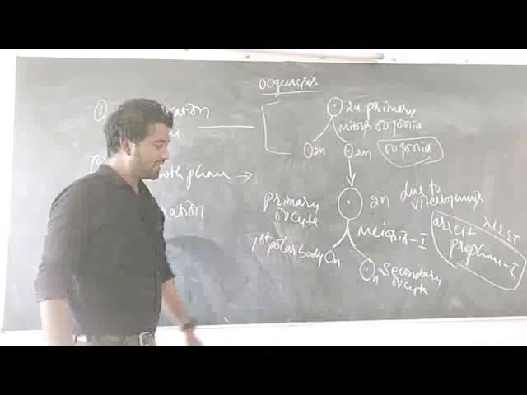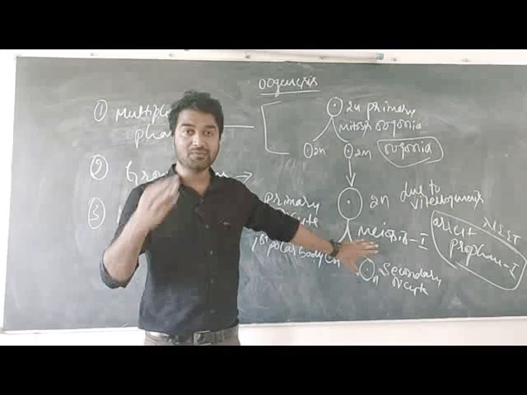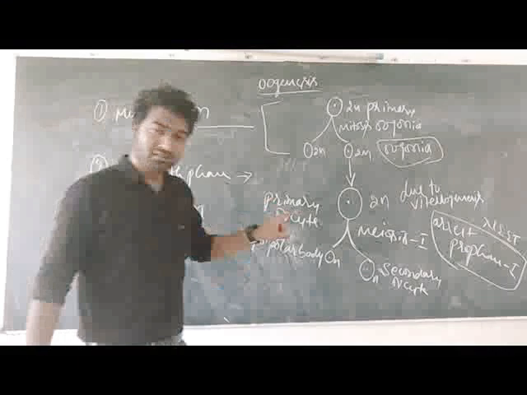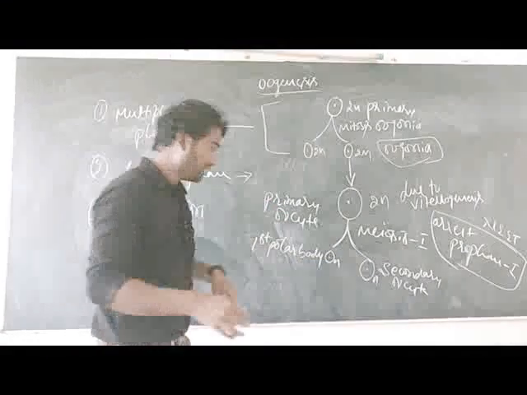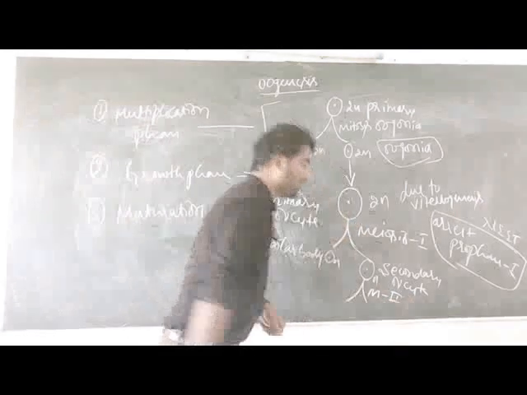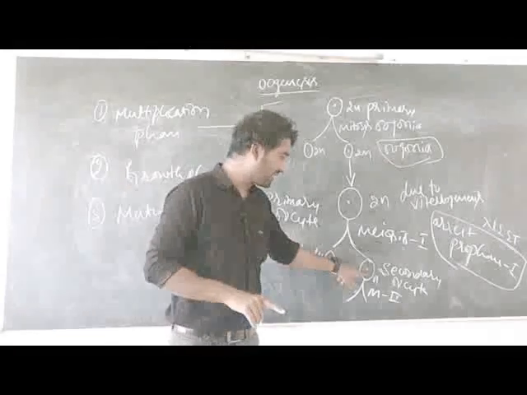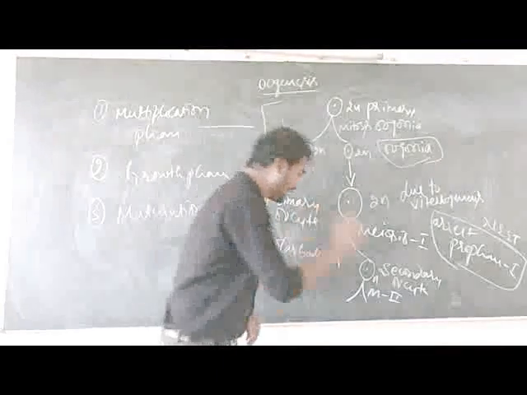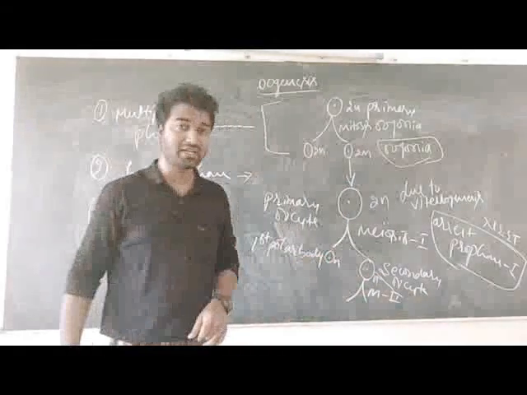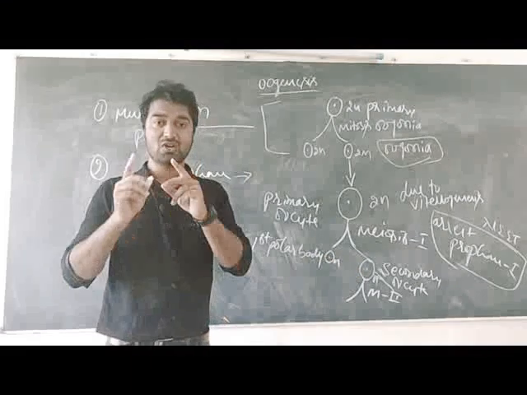And then again this process stops until the entry of sperm into the secondary oocyte. That means this secondary oocyte undergoes the second meiotic division only when a sperm reaches it. When the sperm gets in contact with this secondary oocyte, immediately the secondary oocyte undergoes meiosis 2.